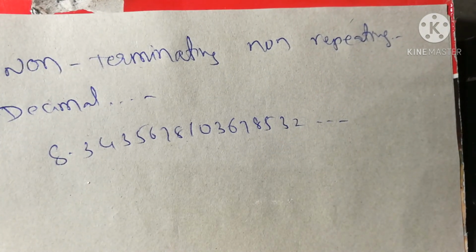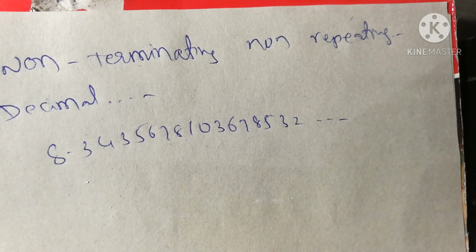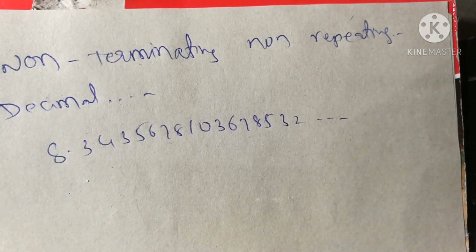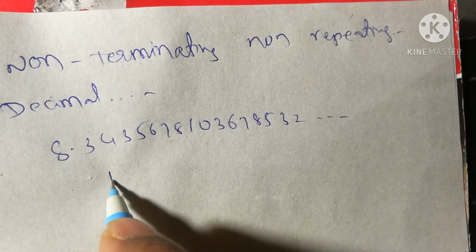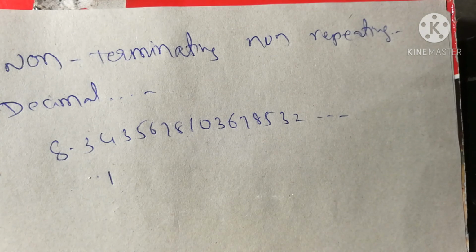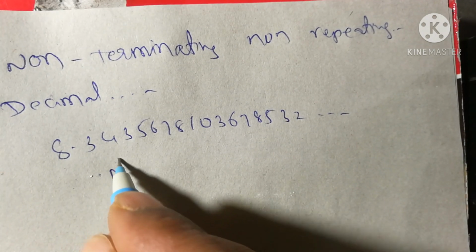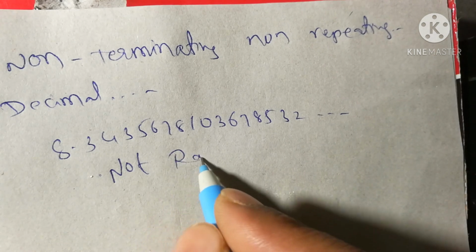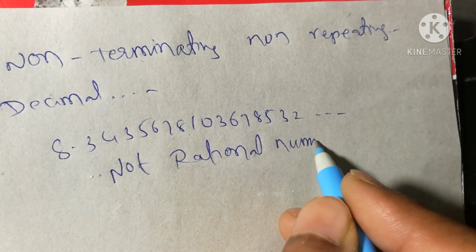They won't repeat, they won't end. Such numbers cannot be converted into p by q form. They are not rational numbers.